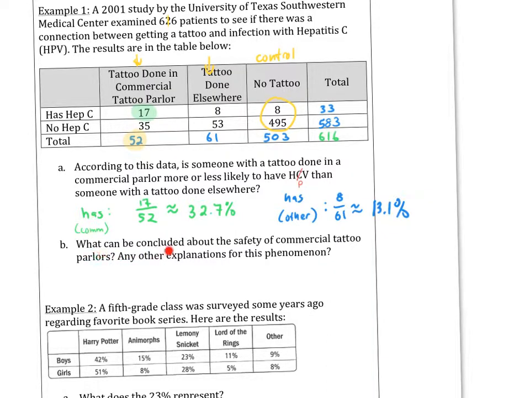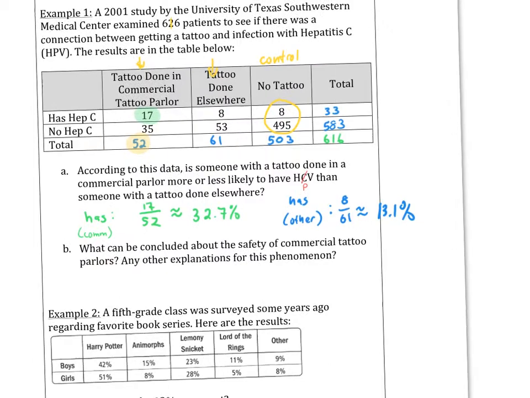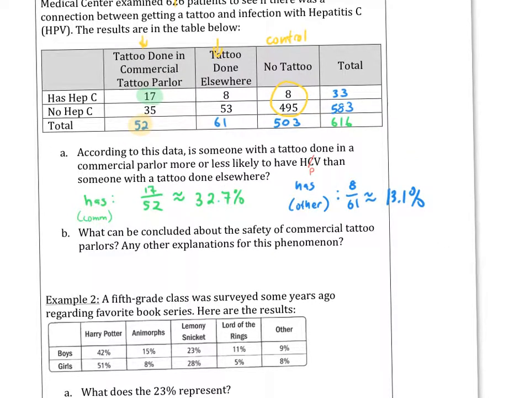All right, next. What can be concluded about the safety of commercial parlors? So that seems to imply from the question that maybe these guys did not have Hep C to begin with. Okay, so that's what the question's seeming to imply. Although all we know right now is we don't know when the Hep C was taken, before or after, or just concurrently. So what can be concluded about the safety of the tattoo parlors? Well, notice that this is like 2.5 times more likely, almost 3 times as much, because 3 times this is 39.